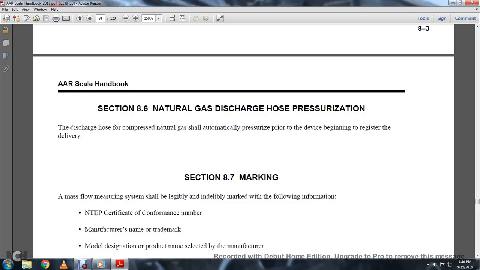Section 8.6, natural gas pipeline, natural gas discharge hose preservation. The discharge hose for compressed natural gas should automatically pressurize as part of the device being registered for delivery.